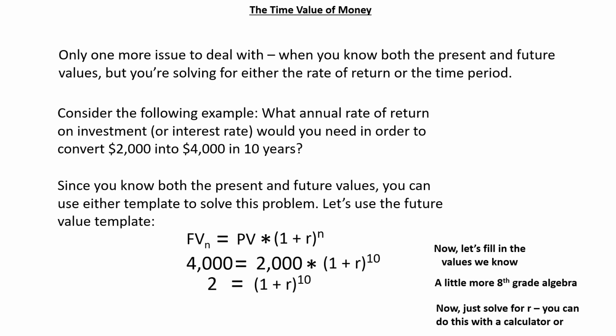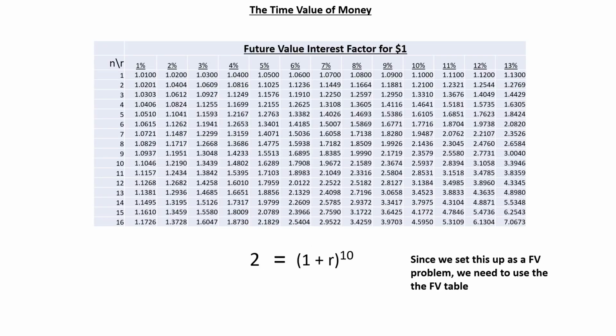So let's just use a little more 8th grade algebra to move that 2,000 over to the left-hand side of the equation and divide it into 4,000. Now we have 1 plus R to the 10th equals 2. Solving for R is easy by use of the time value of money tables. Since we set this up as a future value problem, we'll need to use the future value table.